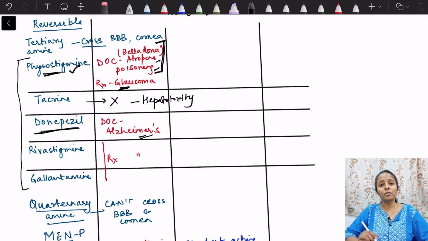Okay, why is it used in Alzheimer's? See, I told you that a lot of acetylcholine is released in the cortex also, and there is presence of acetylcholine receptors, M1 receptors, in the hippocampus. And in Alzheimer's, what is the main problem? Problem is loss of these cholinergic neurons, and there is loss of memory because of that. Okay, so we can use parasympathomimetics, and the drug of choice is donepezil. Other drugs also can be used, that is rivastigmine and galantamine.